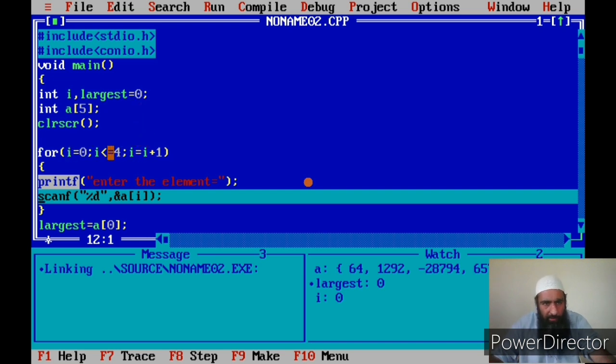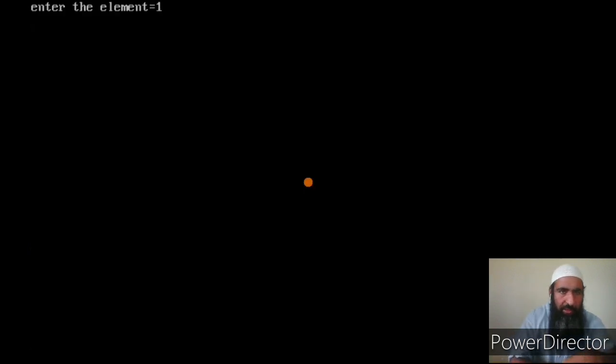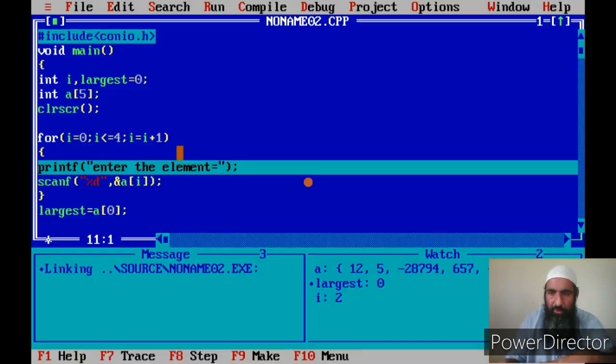This is the language that was written in the pseudocode. Okay. Now this is the C translation of that algorithm. That is the C program. Now printf, enter the element, then I scan the first element. Okay. Now this is the first element. I enter the value as 12. Then I enter the next element, that is 5. See, you can check in the watch window. These two have been inputted.